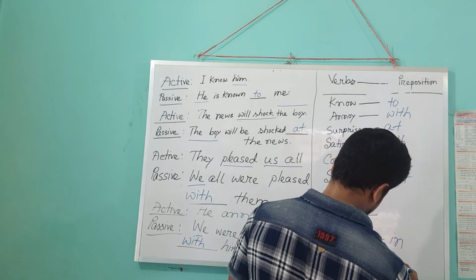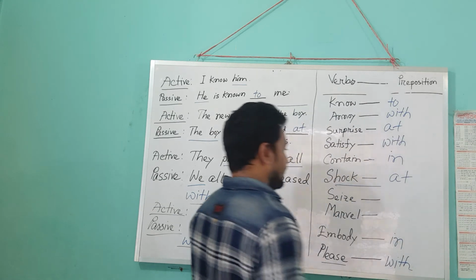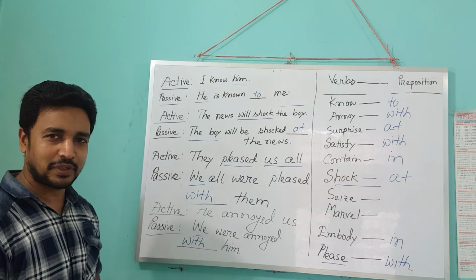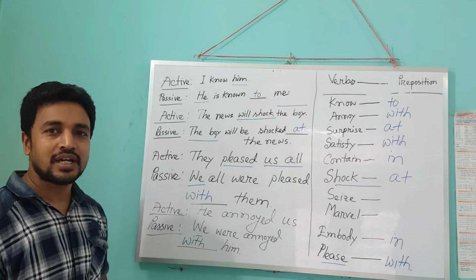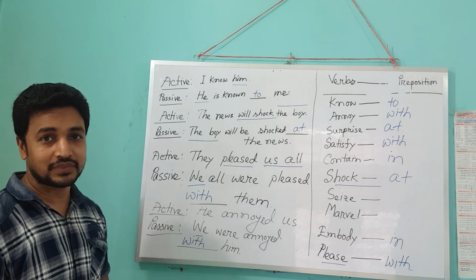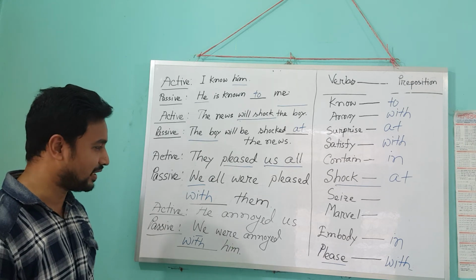Please, with. So can you remember the prepositions? Try to remember them, and if you forget, see the first part of the class, then I think you can remember it.